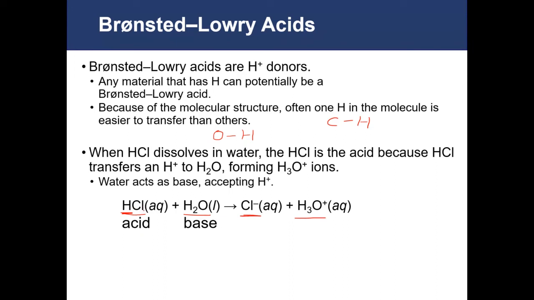In this case, your chlorine here on the reactant side has a hydrogen. On the product side, it does not. For the base, you'll be able to identify it because on the reactant side, it has one less hydrogen than that molecule does on the product side. So over here, it's H2O, and on the product side, it's H3O+, right? One more hydrogen than it had before, and so that tells you that this is the base.